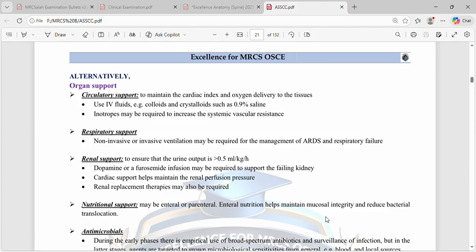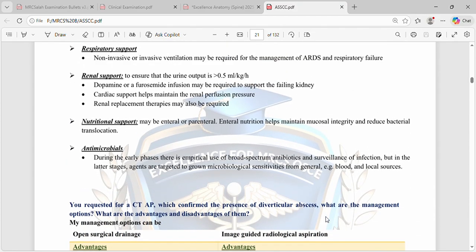Okay, so respiratory support. To maintain circulatory support, we give IV fluids, colloids, crystalloids, such as 0.9% saline. Inotropes may be required to increase the systemic vascular resistance. For respiratory support, non-invasive or invasive ventilation may be required for the management of ARDS and respiratory failure. Renal support to ensure that the urine output is greater than 0.5 ml per kg per hour. Dopamine or furosemide infusion may be required to support the failing kidney. Cardiac support helps maintain the renal perfusion pressure, and renal replacement therapies may also be required, for example dialysis.